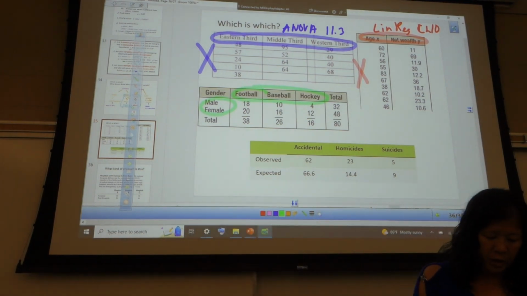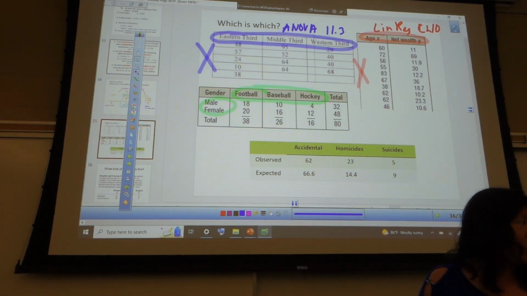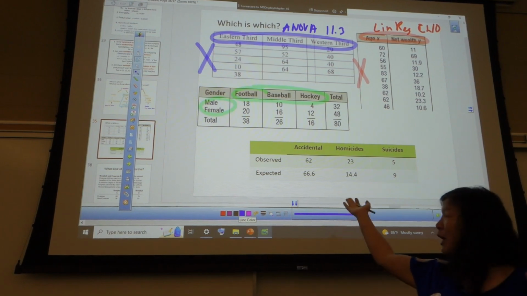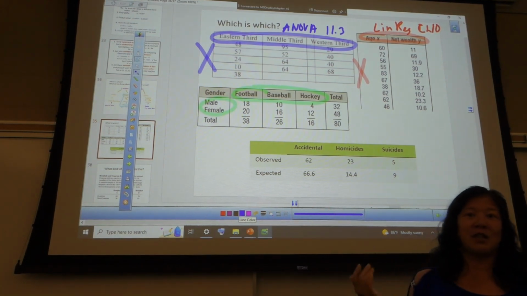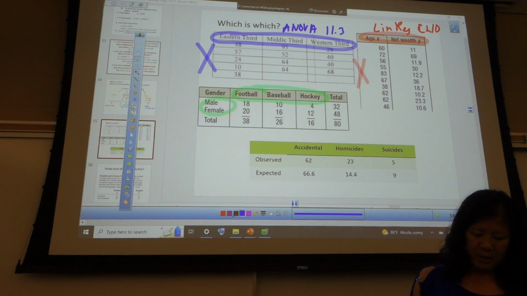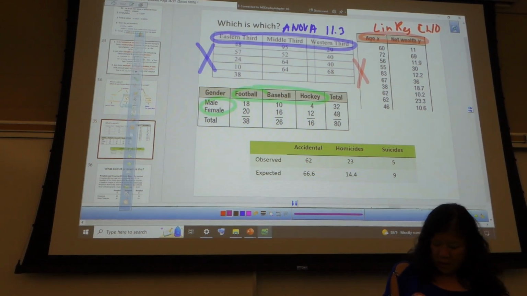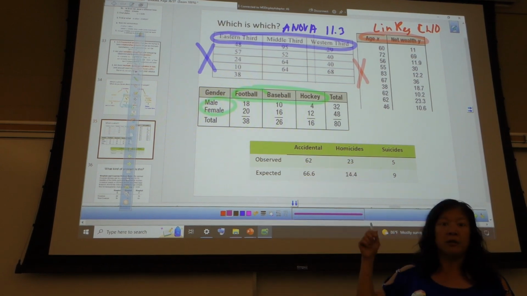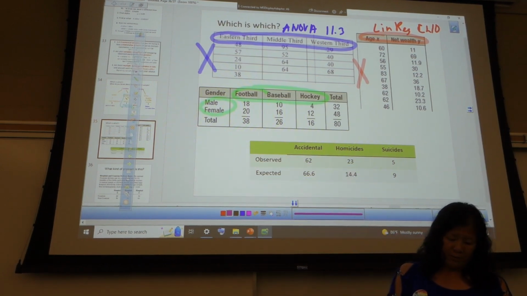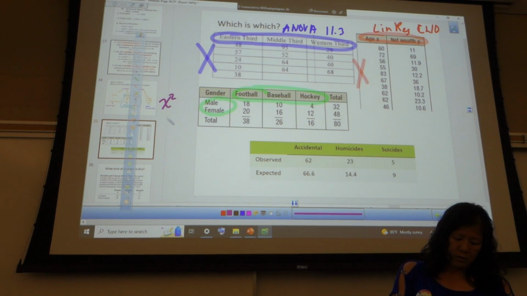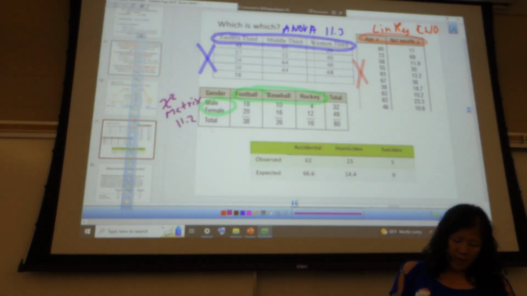So this one is, I know, this is clearly an old problem since it doesn't have non-binary in there. So what kind of problem is this one? Yep, chi-squared matrix. Everybody all right with that part? 11.2. And then let's look at the last one.